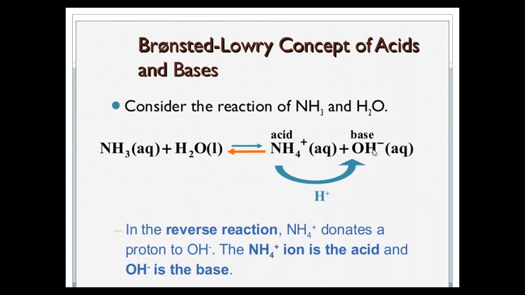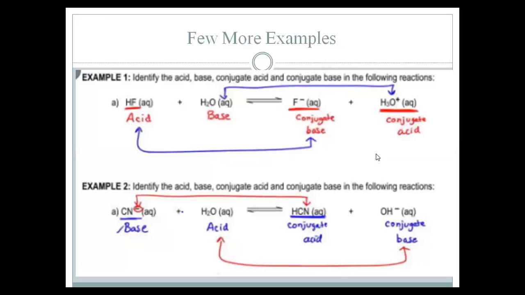As hydroxide ion is accepting a proton and ammonium ion is donating a proton, this is an acid and hydroxide ion is a base. There are a few more examples, like hydrogen fluoride reacting with water, producing a fluoride ion along with the hydronium ion. As hydrogen fluoride is donating its proton to the water and water is changing into the hydronium ion, HF is an acid and water is a base.